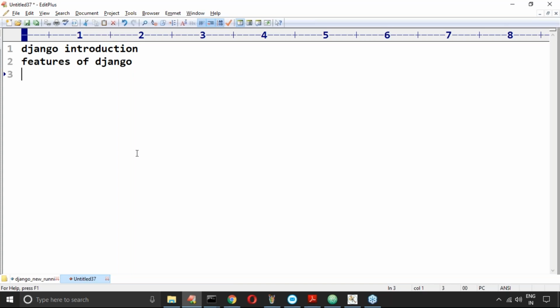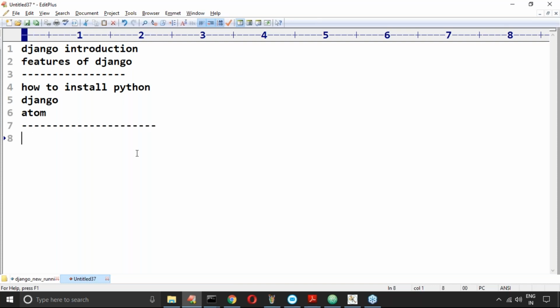Next, after that, fully loaded, scalable, like speed, like we covered fast. There are multiple features I discussed, right? Next, after completing that, we even started how to install Django. Python installation you people are already aware of, and then how you can install Django. Next, how you can configure Atom. These are the things we discussed.